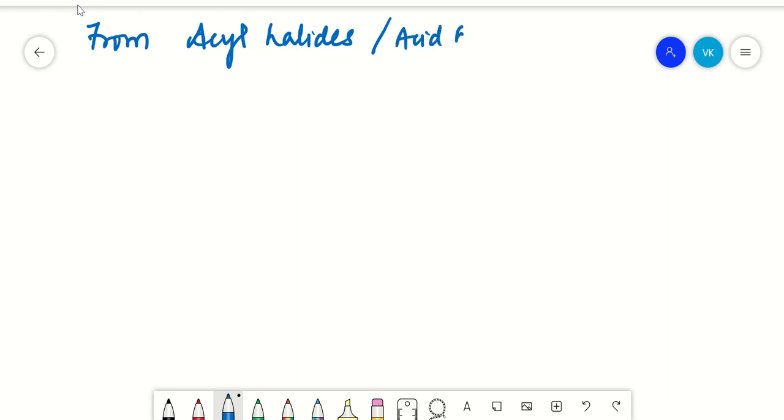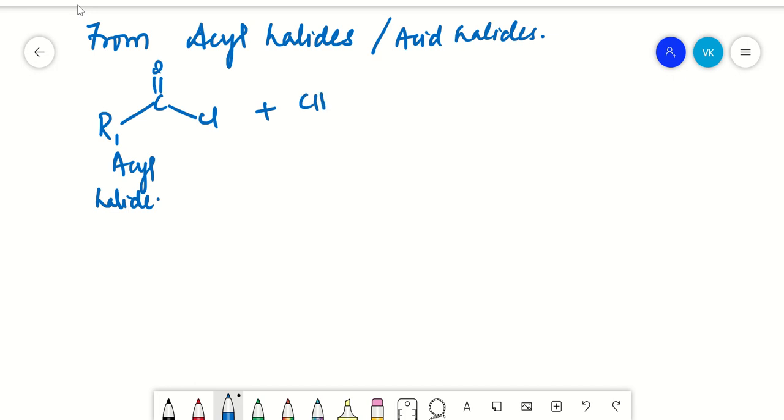You can call it anyway. We'll take an example here. R prime C double bond O Cl. So this is your acyl halide, acyl chloride, right? Plus your CH3MgBr. Now what is happening here?